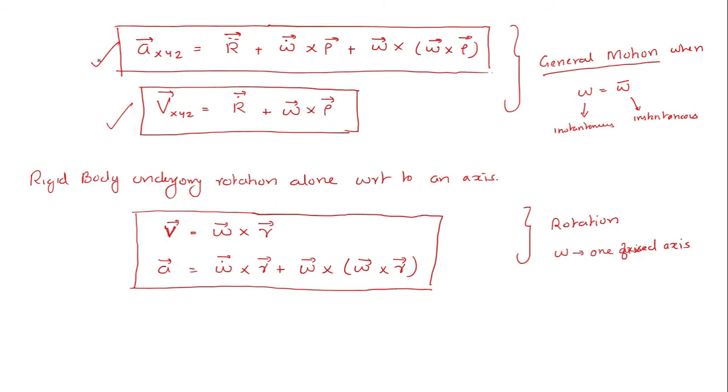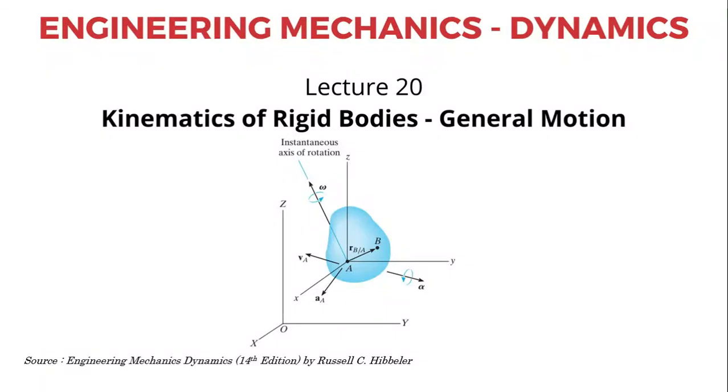Now these two equations I have given to you as per the representation in the Shames textbook, but in most other textbooks the equations of velocity and acceleration are given in terms of relative motion. I shall show you that figure also here.